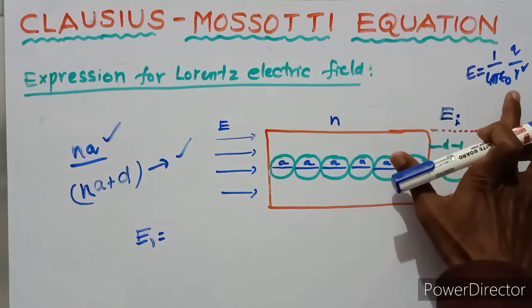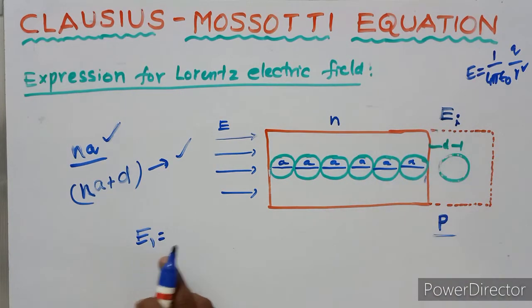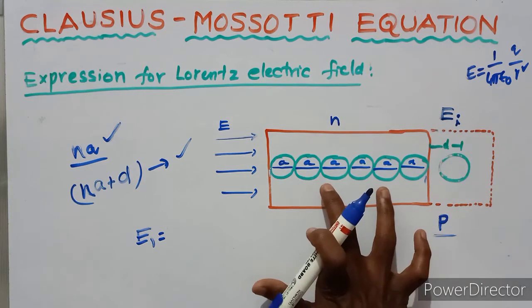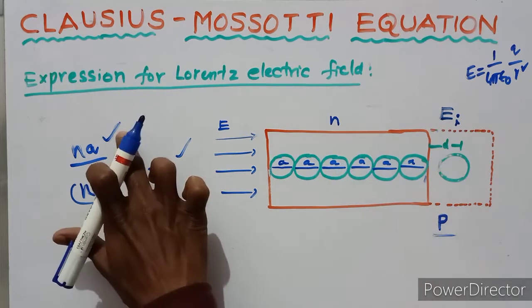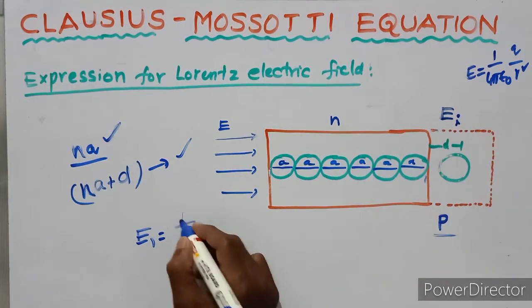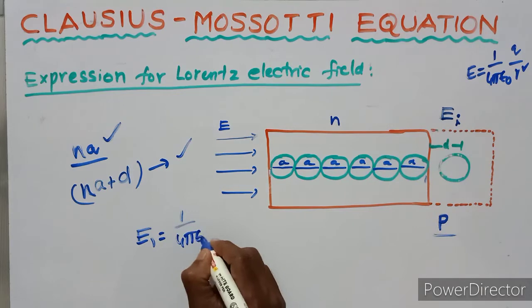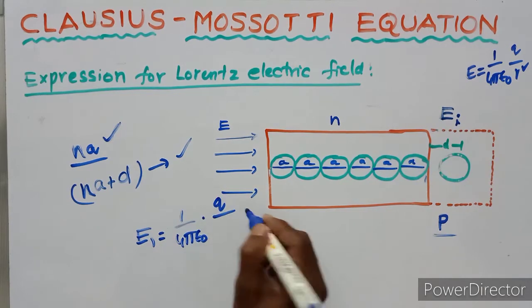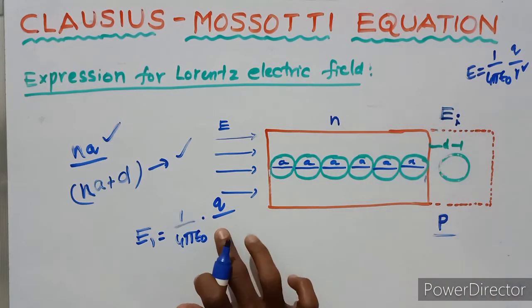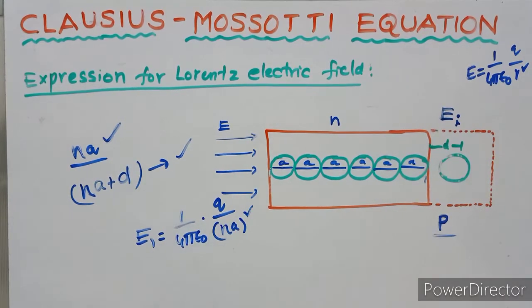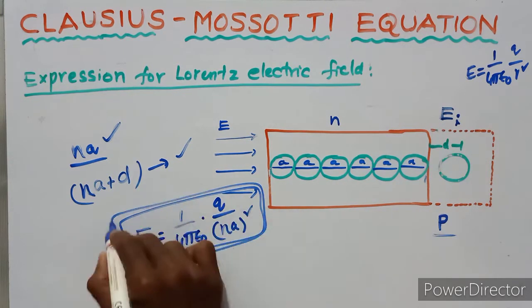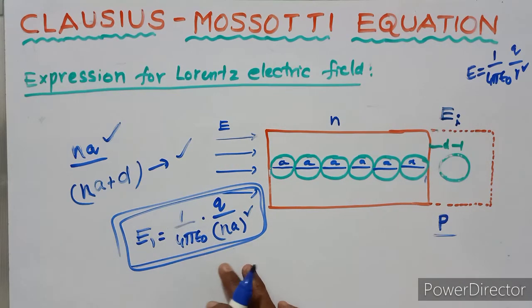So the intensity of electric field due to distance Na is E1 equals 1 upon 4 pi epsilon naught, Q upon R square, where the distance is Na, whole square. This is the first electric field, due to distance Na.